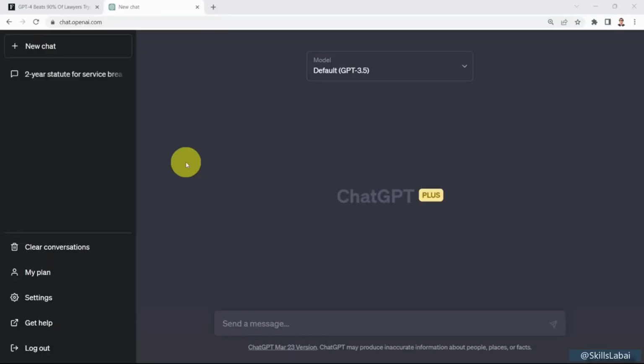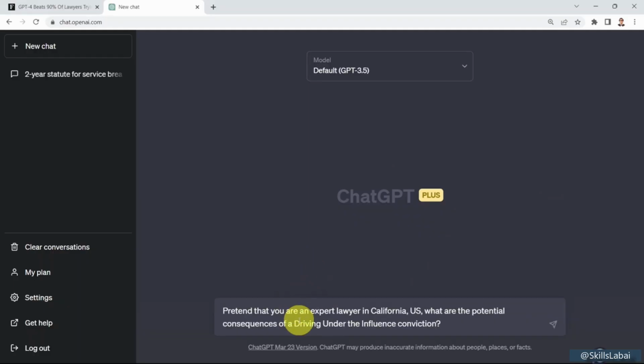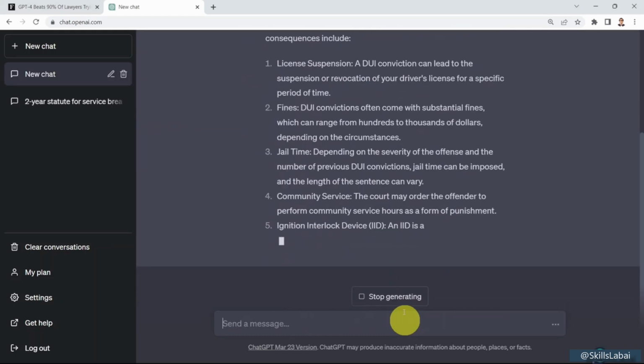In this lesson, we will learn how to leverage ChatGPT and GPT-4 to answer common legal questions and basically pretend as if ChatGPT is a lawyer. So let's go ahead and start with our first prompt. My first prompt is going to be: pretend that you are an expert lawyer in California, US. What are the potential consequences of a DUI, or driving under the influence, conviction? If you press enter, here we go.